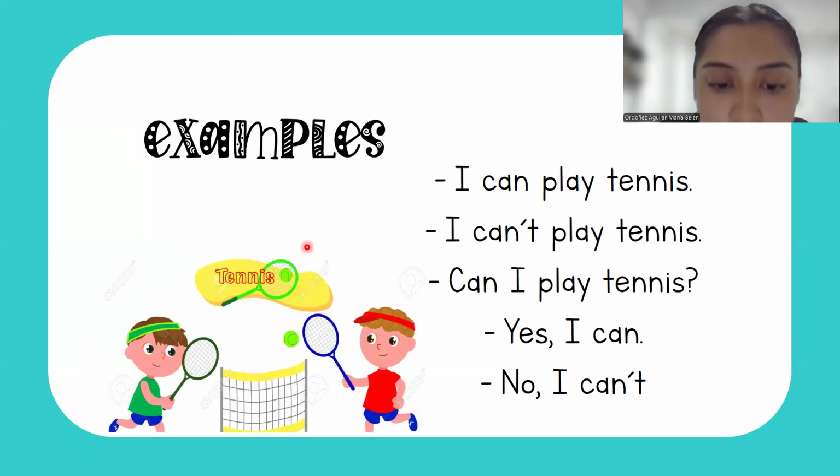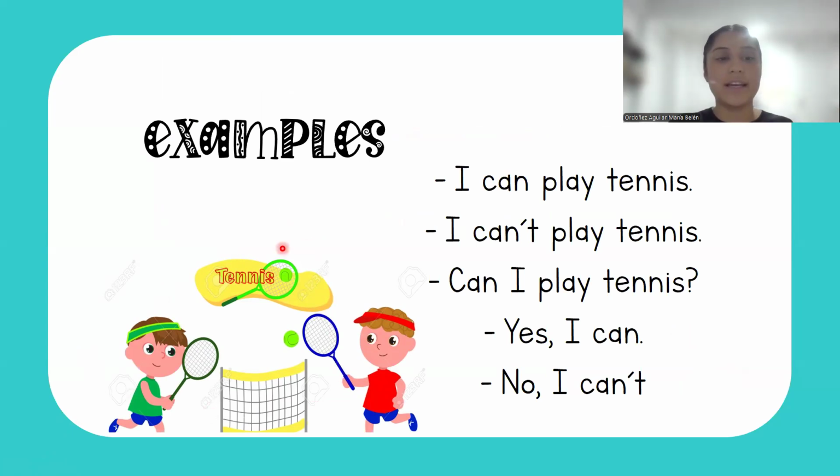In this case, we have two boys. We think that this boy told the other the situation, and he says, sorry, I can play tennis. We have the subject, the auxiliary, the verb and the complement.